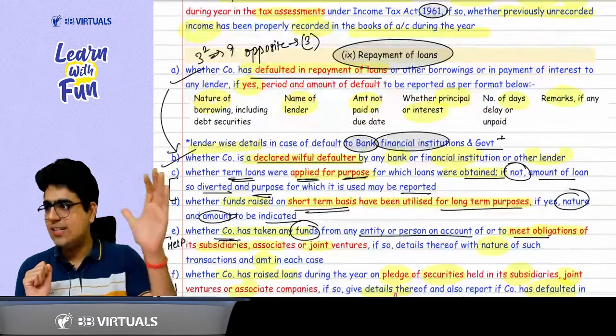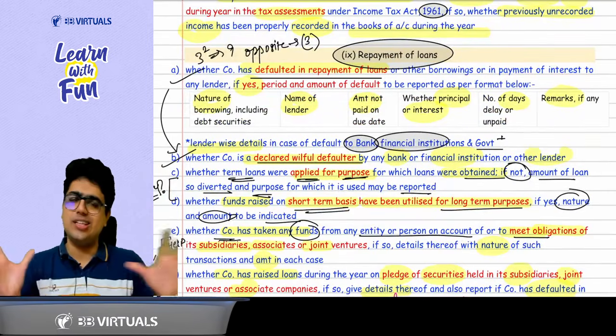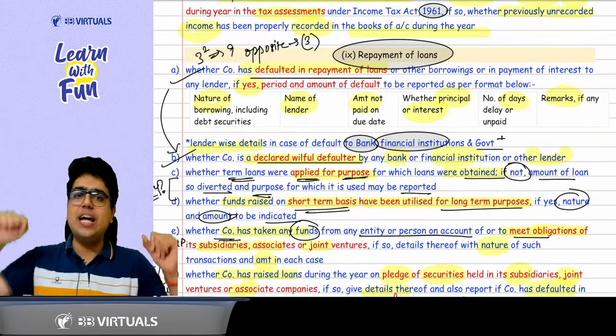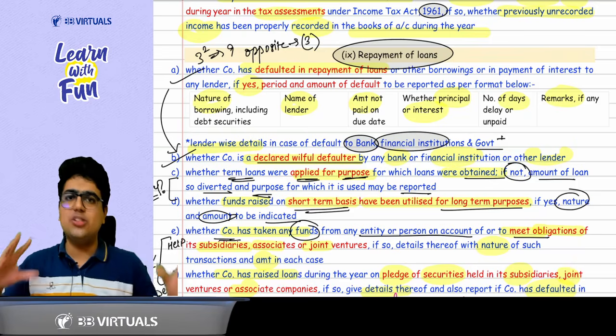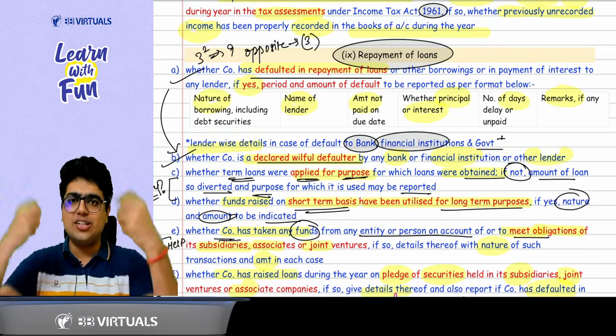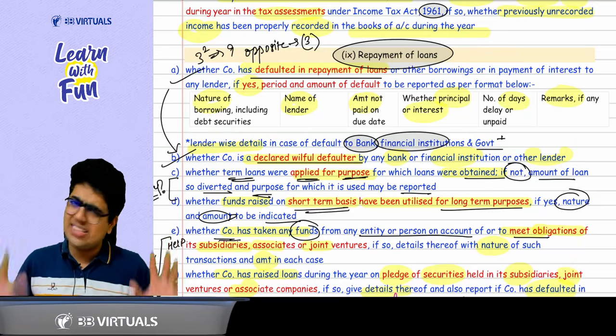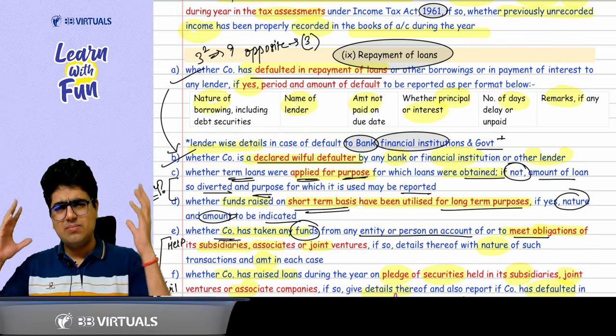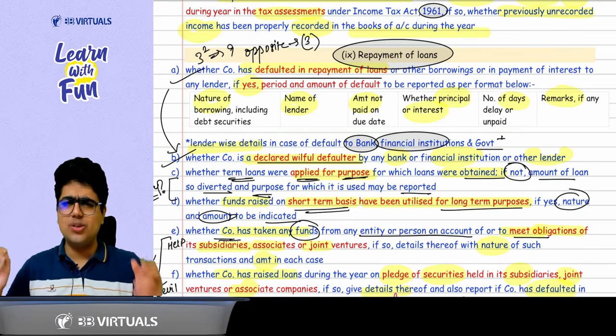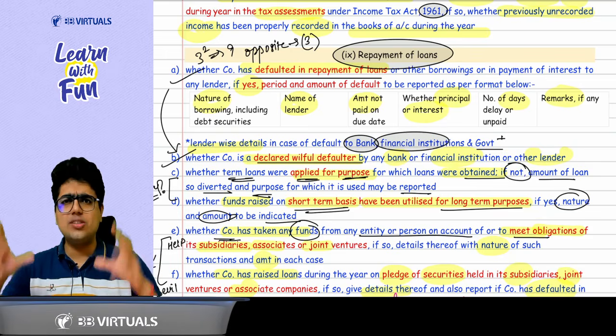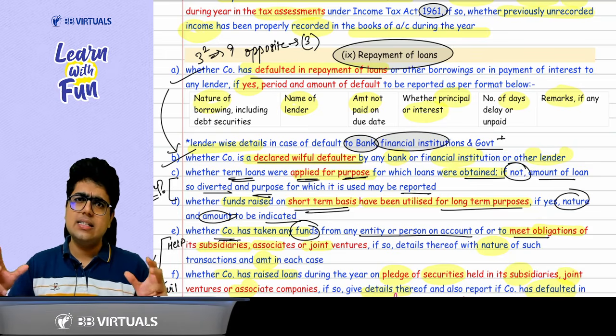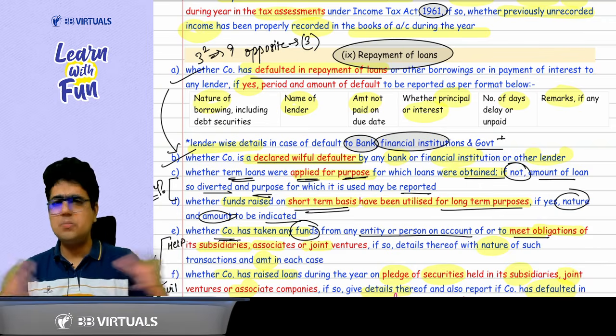Now comes clause 9, ulta pulta of clause 3. Just shift your approach. Ulta pulta of clause 3 means it's just the opposite of clause 3. In clause 3, you gave the loan. In clause 9, you have taken the loan and defaulted. Just indicate the nature of default: who was the party, amount of loan, whether that amount is principal or interest, remarks if any, and what is the period of default. That's it.